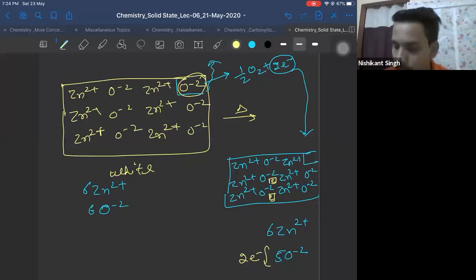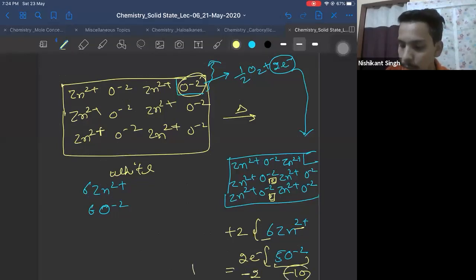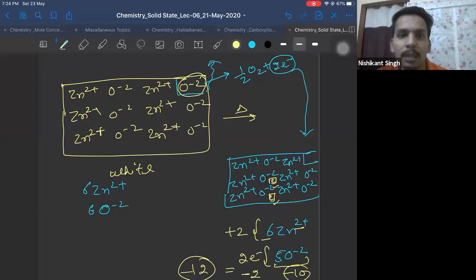Yes, 2 electrons. Why 2 electrons? Because here you have a charge of 6 into plus 2, which is plus 12. And if there are 5 oxygen, you have minus 10. Now minus 10 minus 2 electron charge will become minus 12. So to balance the charge, 2 electrons will come and sit into these interstitial sites, right? It will sit into these interstitial sites.